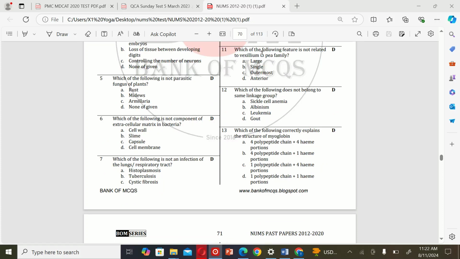The next MCQ is: which of the following features is not related to the vexillum in the pea family? A. Large, B. Single, C. Outermost, and D. Anterior. So the correct option is D. Anterior.